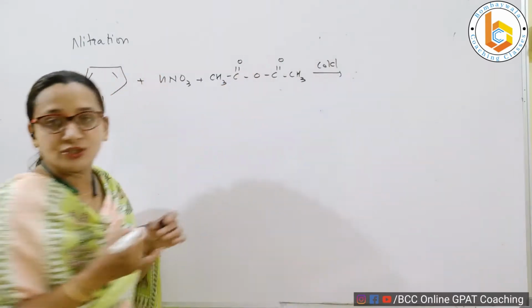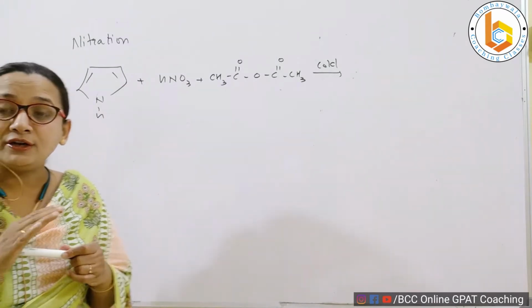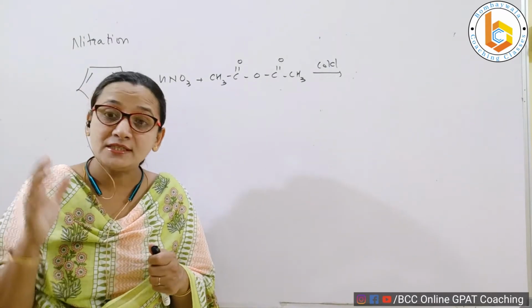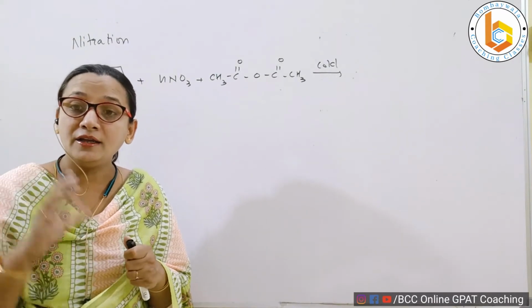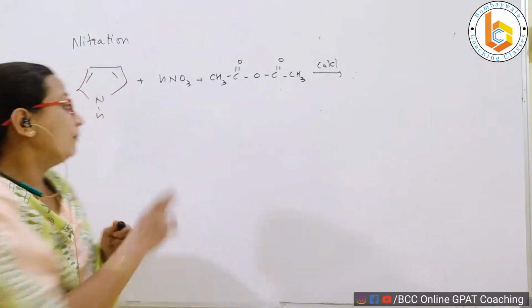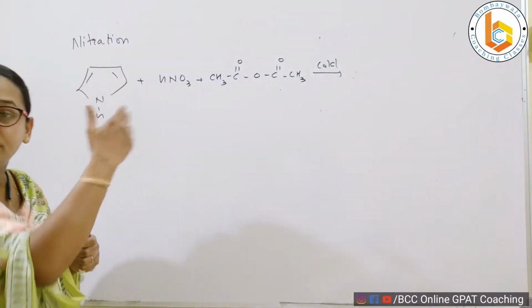In cold conditions, that is, the reaction conditions are mild, but still the reaction is occurring. That again reinforces this fact that pyrrole is more reactive than benzene.